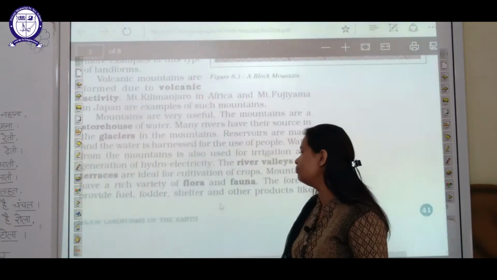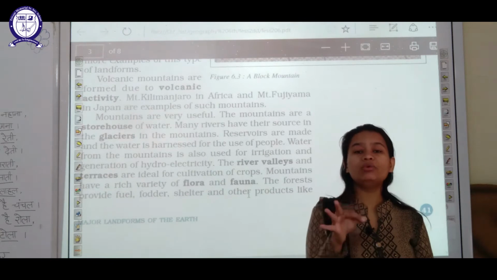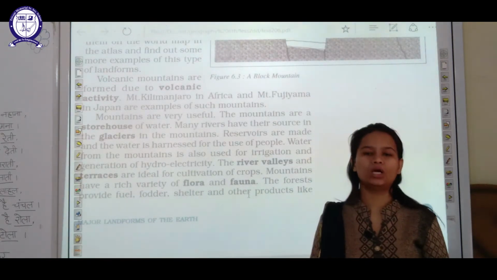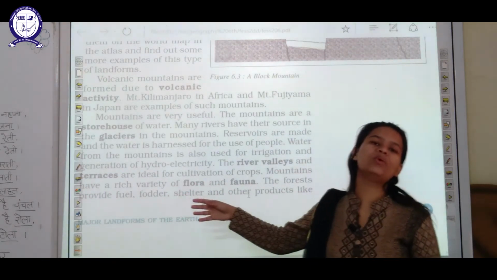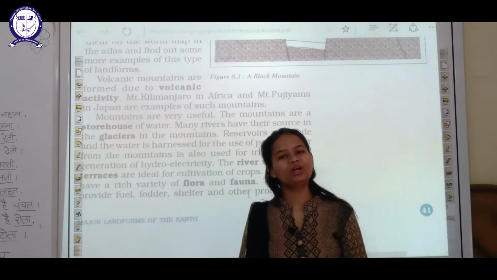Students, next importance is, mountains are the home of flora and fauna, or we can say that mountains are rich in the variety of flora and fauna. Now what are flora and fauna?